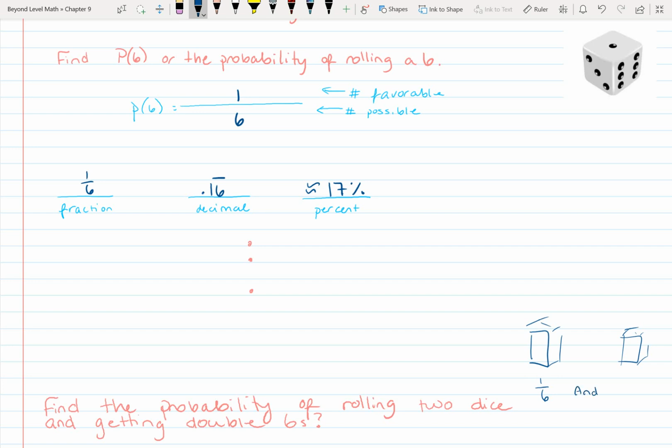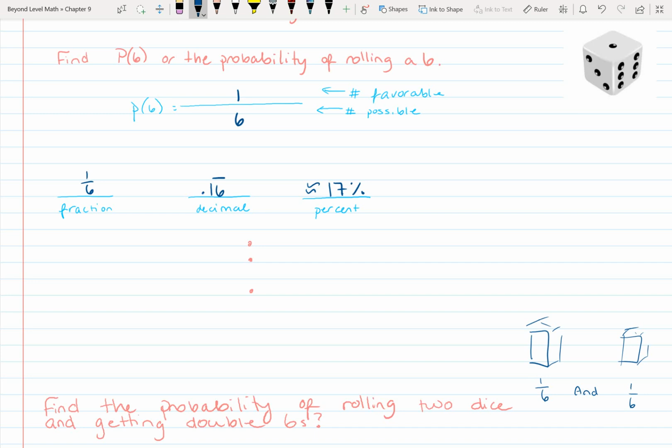And to get another 6, double 6s, that means you've got to get a 1 out of that 6 on the other die. So the probability of getting a 6 on the first one is 1/6. The probability of getting a 6 on the second one is 1/6. But you've got to do both because you've got to get them at the same time.